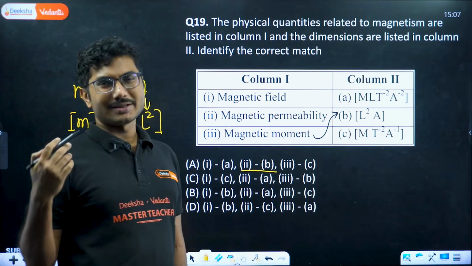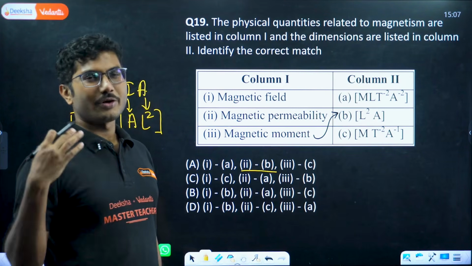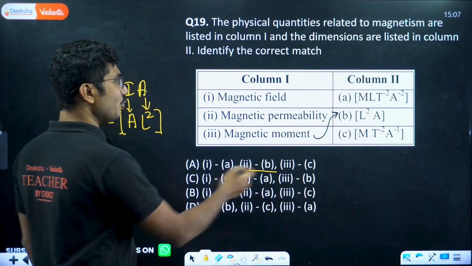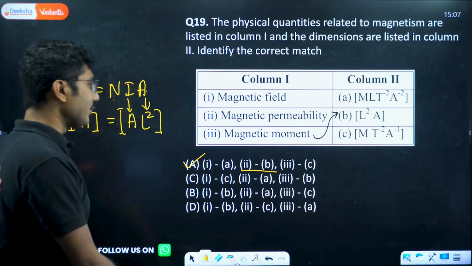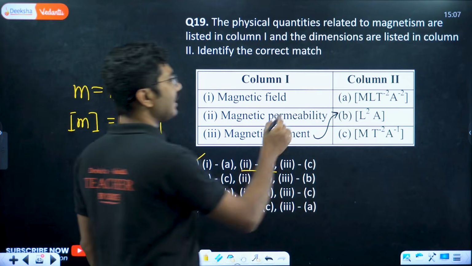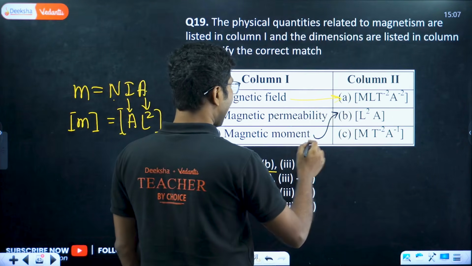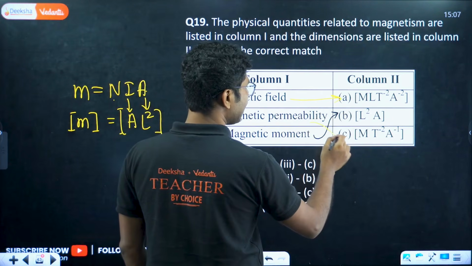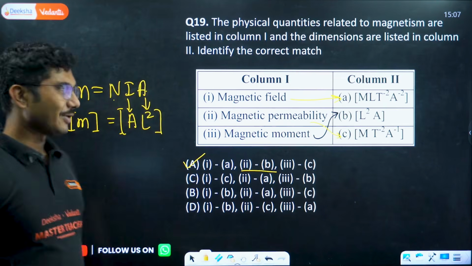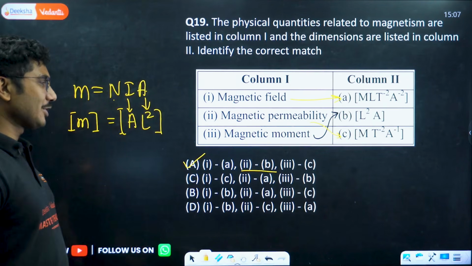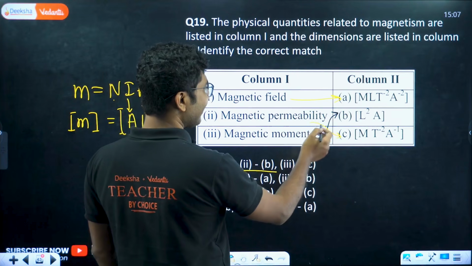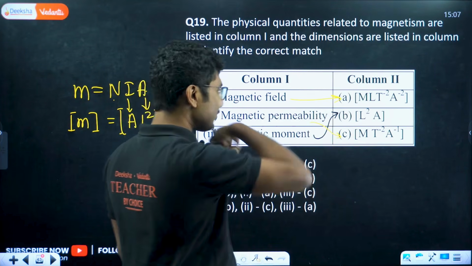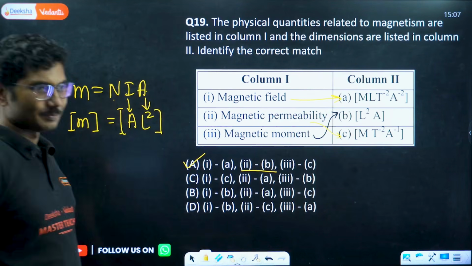If you successfully do that, then your problem will be solved. So definitely 2B is correct, we are sure. That means option A is correct. Now let's look into the other matches. Magnetic field is matched against this and magnetic permeability is matched against this. This is the tricky option. Most students will tend to match 1 with C and 2 with A. Then they will make a mistake.